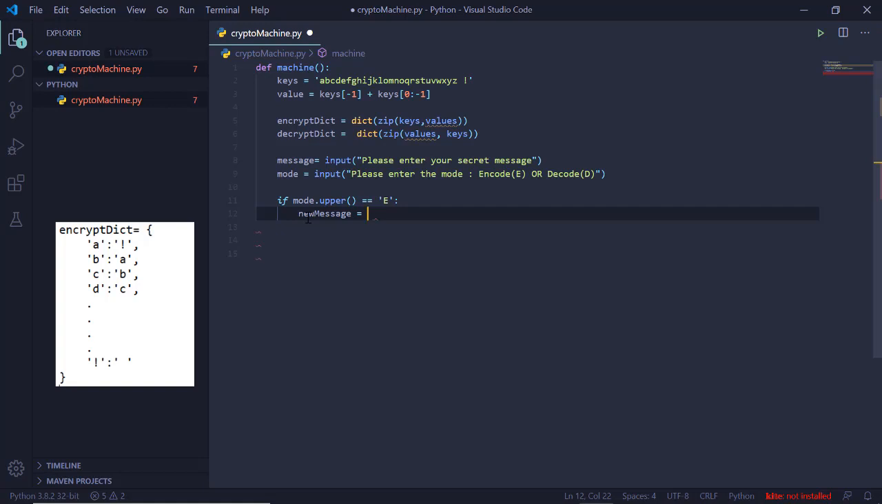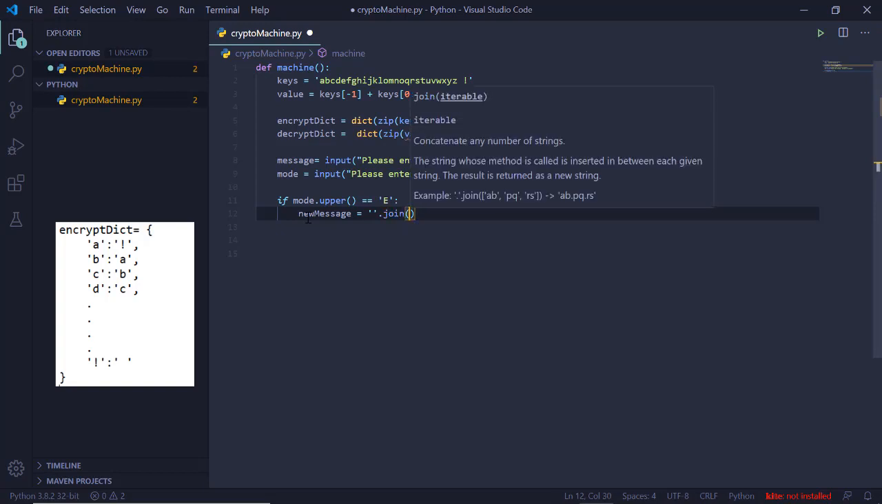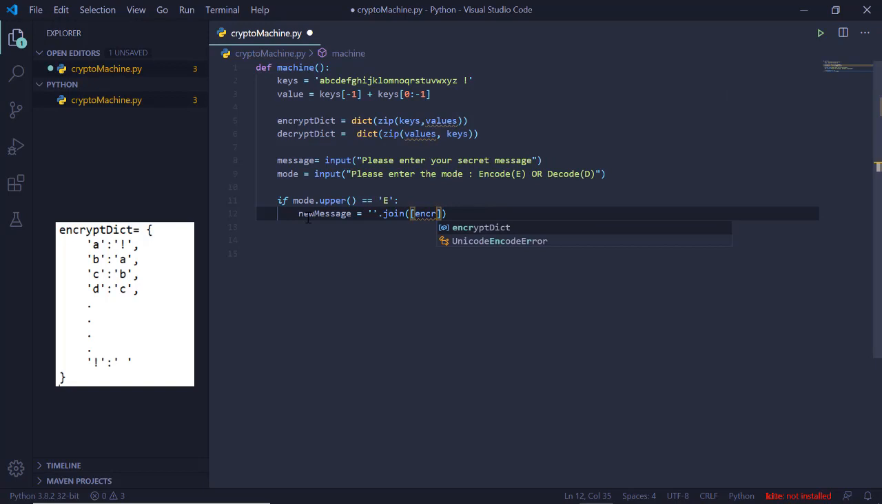So for that let's have a join method here. Inside this join method we will have our dictionary, so first we will have our encryption dictionary, and it will return it in the form of a list. Why we are using the join method here is that it will fetch us various values. It will take a key, fetch its value, then take another key, fetch its value, and so on. So it will work letter by letter. That's why it will create a list, and to convert it into a string we are using the join method here.